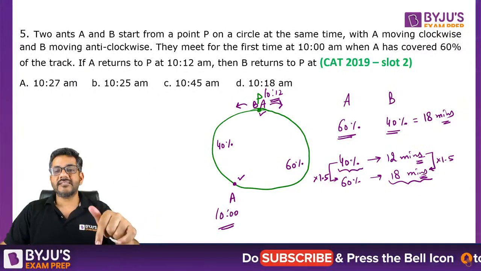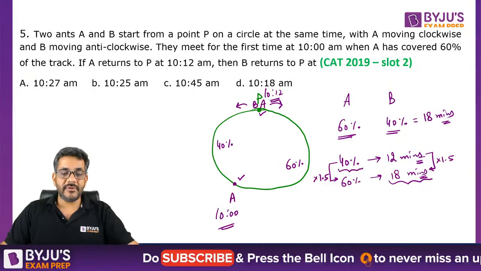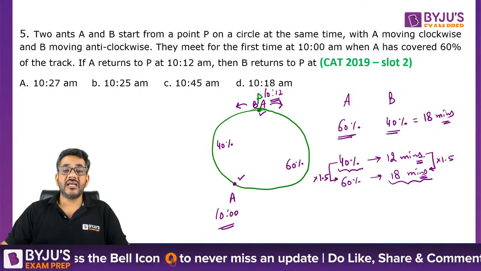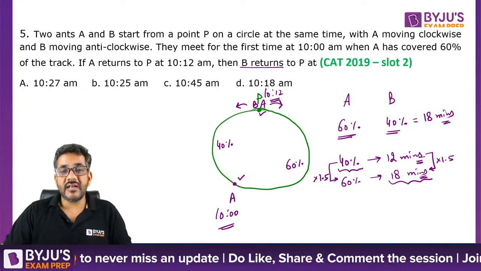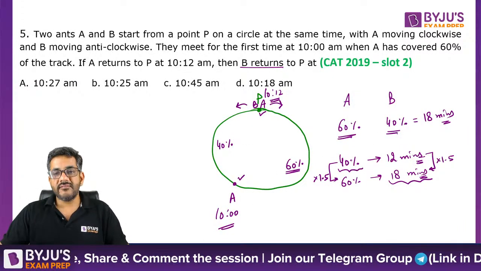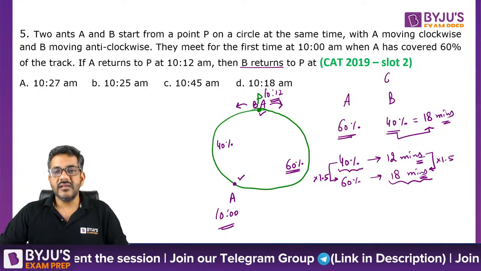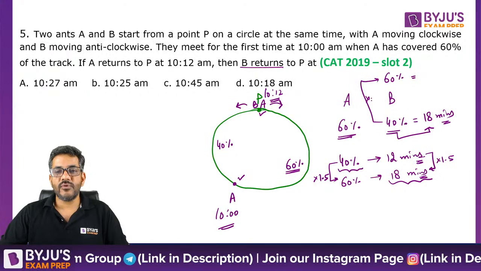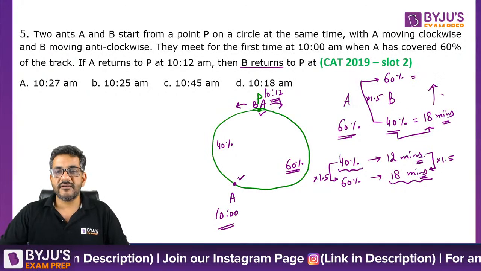जितने टाइम में A 60% कवर कर रहा है उतने ही टाइम में B जो है he is covering 40%. अब वो क्वेश्चन पूछ रहा है आपसे when would B return at P? So to return at P, B has to cover this 60%. So if B covers 40% in 18 minutes, in what time he would be able to cover 60%? अब फिर से ये इसका 1.5 times है, इसका मतलब he would take 1.5 times of it.